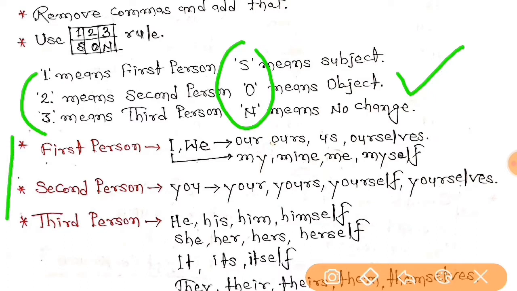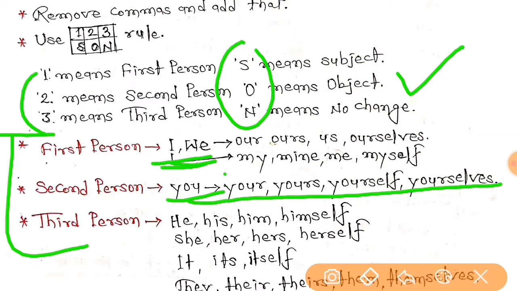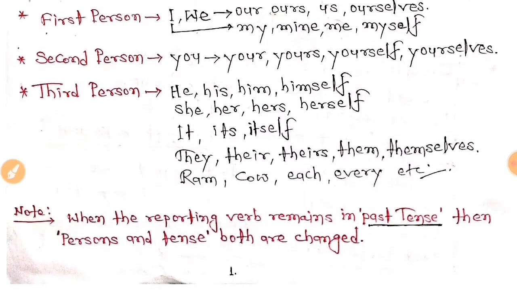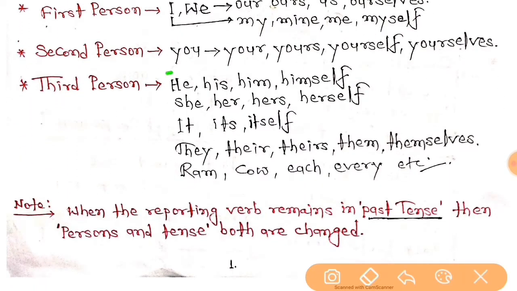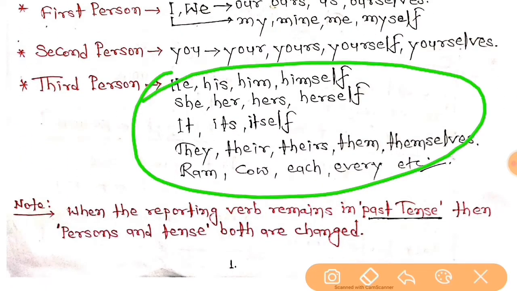Here I have also covered first person, second person and third person, which I made you understand in the first video also. So I, we and all their forms are known as first persons, you and all its forms are known as second persons, and except first person and second person, students, all the nouns and pronouns in English are known as third persons, right everybody?